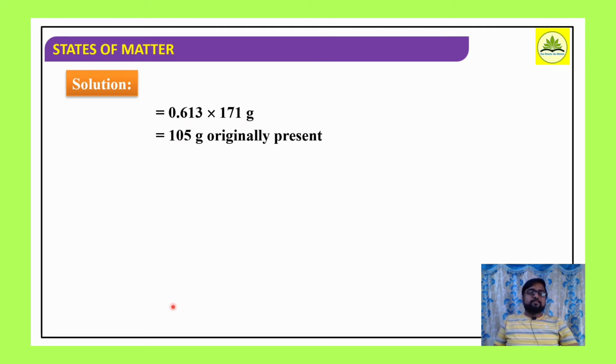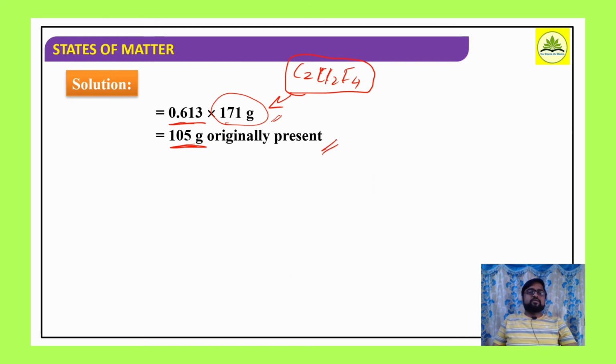So 0.613, and from where do we get this 171? It is from the formula C2Cl2F4 freon. Okay, the molecular formula is C2Cl2F4, by which we can find out its molecular mass. So number of moles 0.613, its molecular weight is 171 gram. If you multiply, it is 105 gram, which is the weight of the original gas present in the tank.